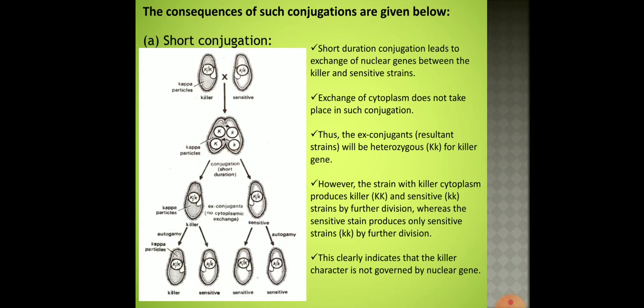However, the strain with killer cytoplasm produces killer and sensitive strains by further division, whereas the sensitive strain produces only sensitive strains by further division. This clearly indicates that the killer character is not governed by nuclear gene. This is what happens during short conjugation.